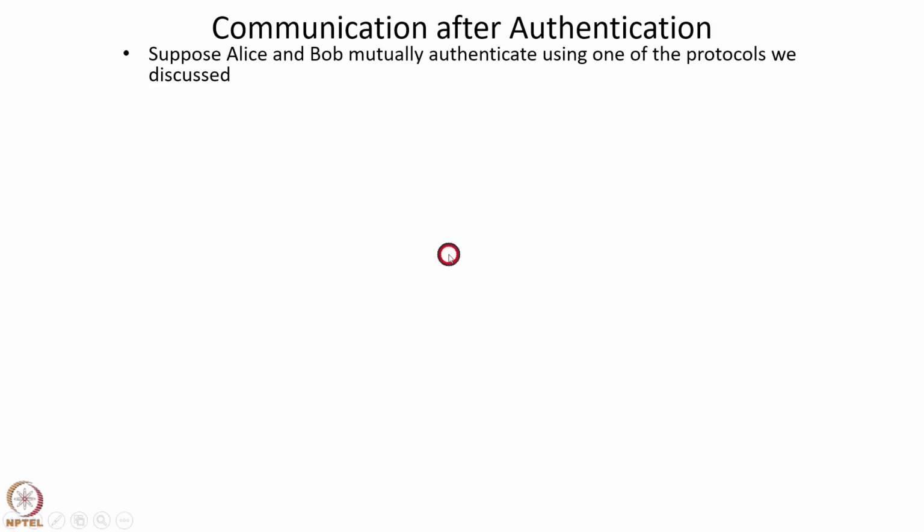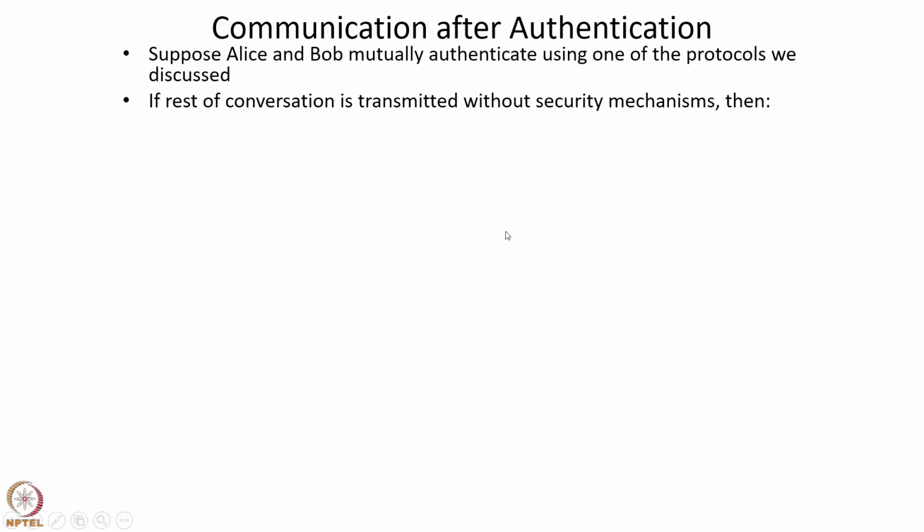So suppose Alice and Bob mutually authenticate using one of the protocols that we discussed. Now, what about the rest of the conversation? For example, Alice might be a user who connects to Bob, who is an email server. Then after the authentication, Alice will check emails in her inbox, send messages, and so on.